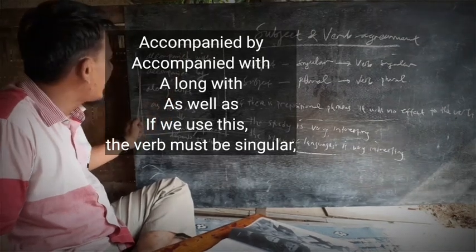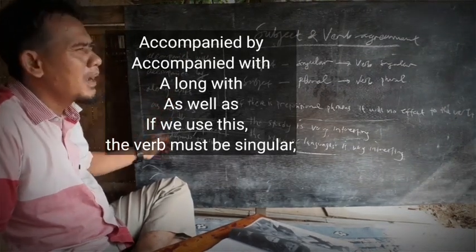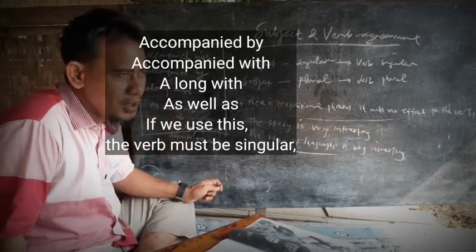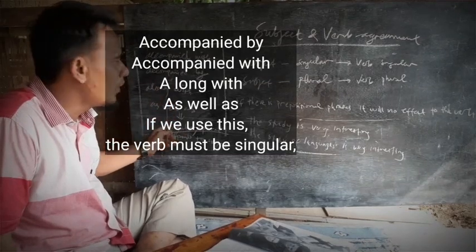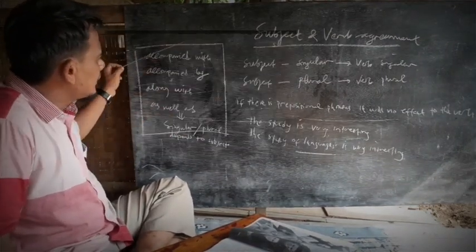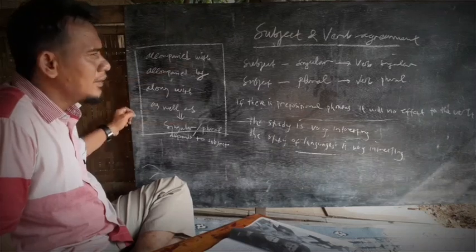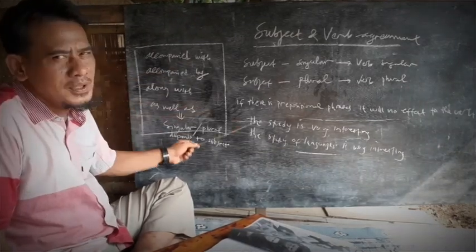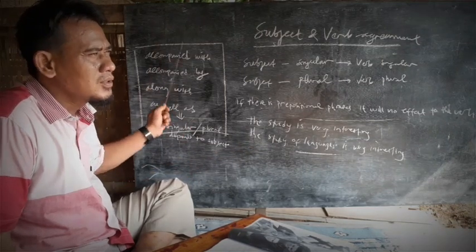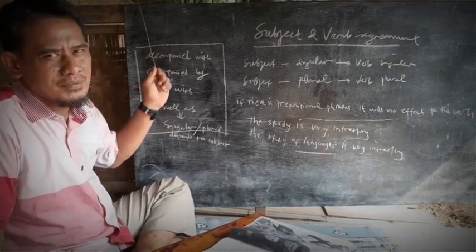It always depends on the subject itself. If you take a look at your book, you can easily identify those. They don't have any effect on the verb, only on the subject itself.